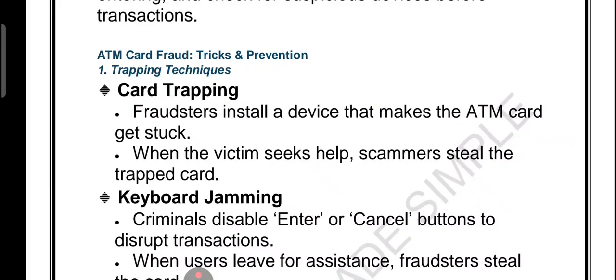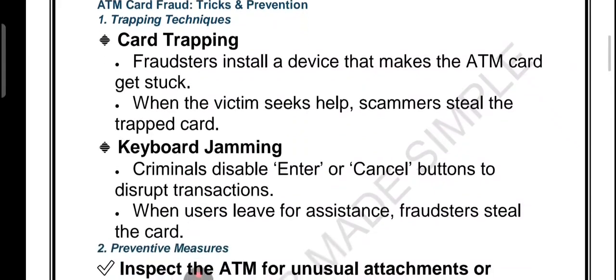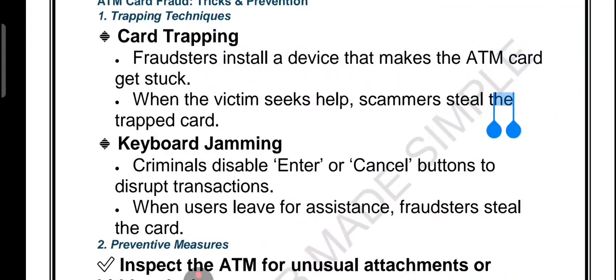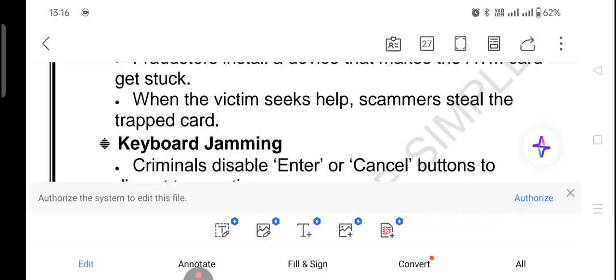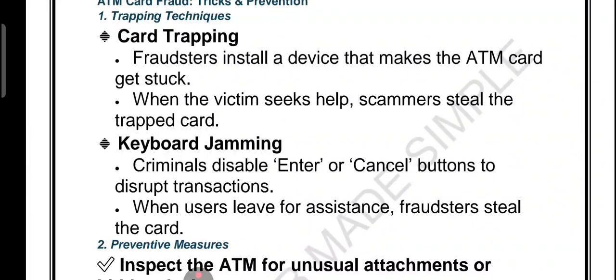Then we have keyboard jamming. So criminals disable the enter and cancel button to disrupt your transaction and take your card when you step away. So this is called card trapping. Keyboard jamming means criminals disable the enter or scan button. Right, that is the point.